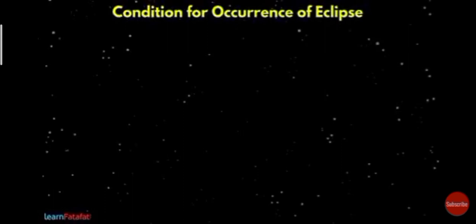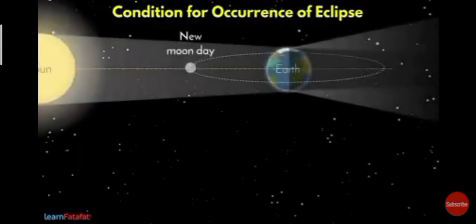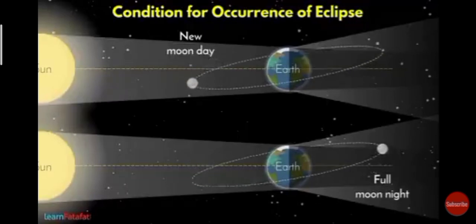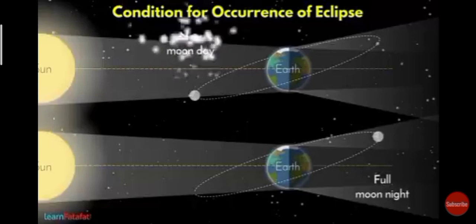The eclipse does not occur on every full moon day or new moon day. It is because the orbit of the moon is tilted from the orbit of the earth. Because of this, the possibility of the sun, earth and moon to come in a straight line is less. So, the shadow of the moon does not fall on the earth on a new moon day, but it falls above or below the earth.